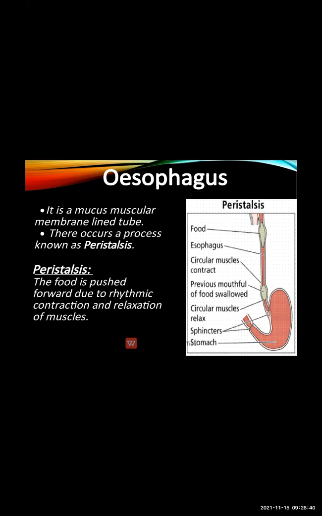This process is called peristalsis. It means that when food is pushed from the mouth towards the esophagus, it is pushed slowly towards the next part of the digestive system due to the rhythmic contraction and relaxation of the muscles. This process is called peristalsis.